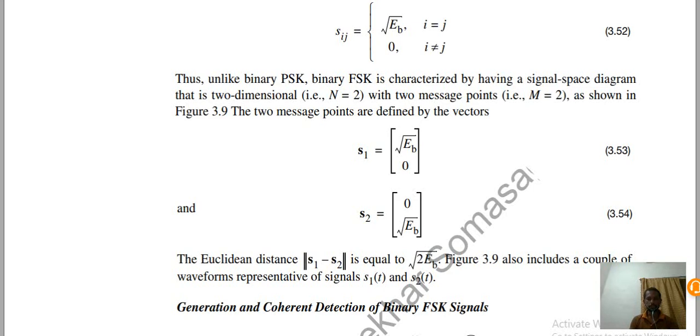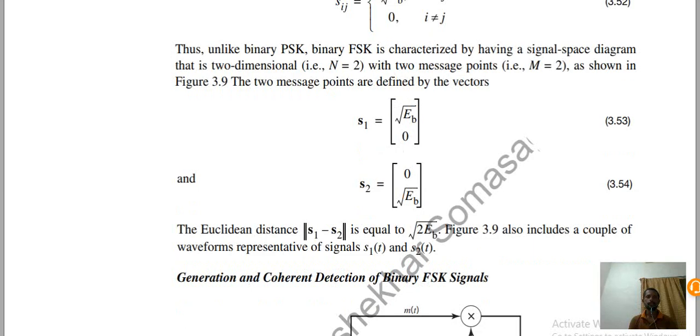The Euclidean distance is calculated by taking the norm of the difference of these two signals, which is equal to square root of 2Eb. This is shown in figure 3.9, which includes a couple of waveforms representative of the signals s1 and s2 above.